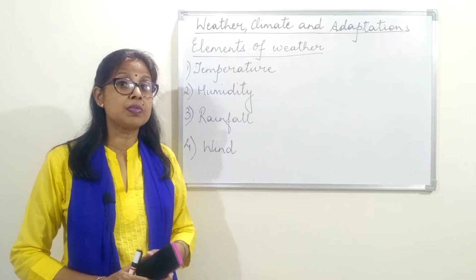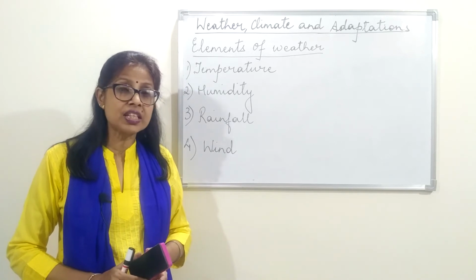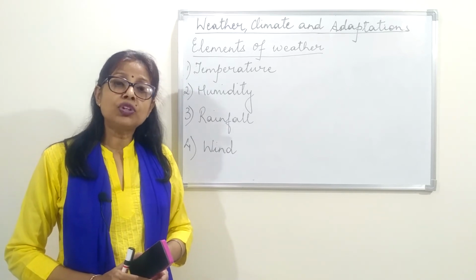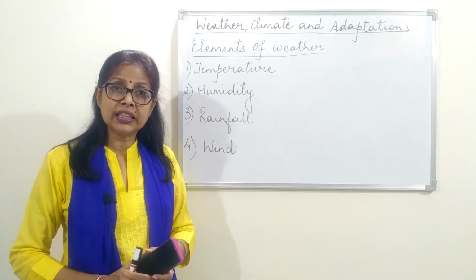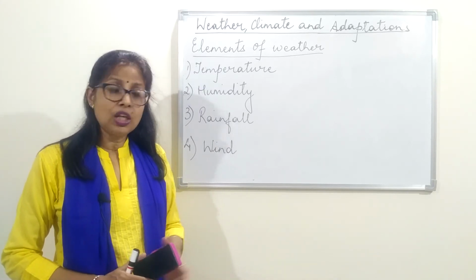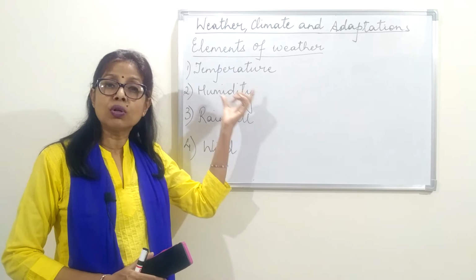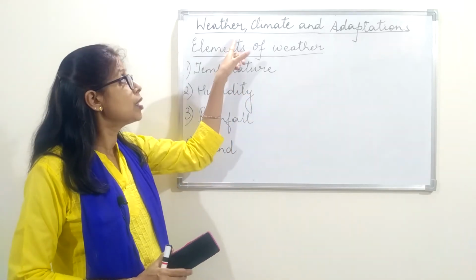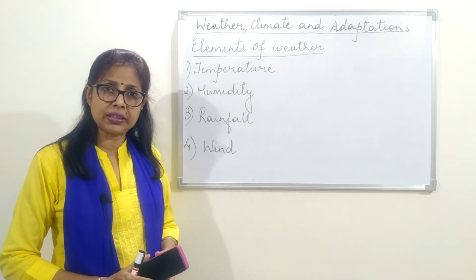And sometimes in the summer season or winter season, the amount of rainfall is almost nil. So the amount of moisture is also less. So this humidity is also a factor in determining the weather of a place.